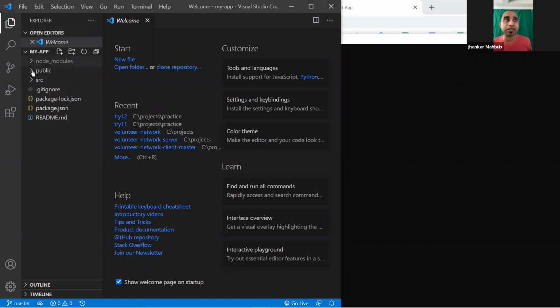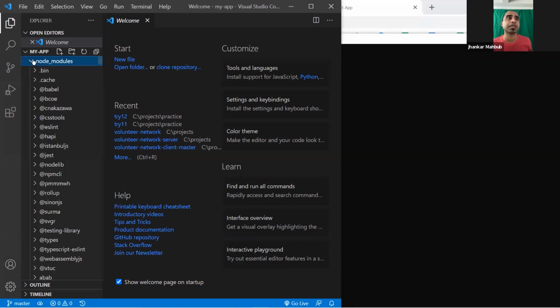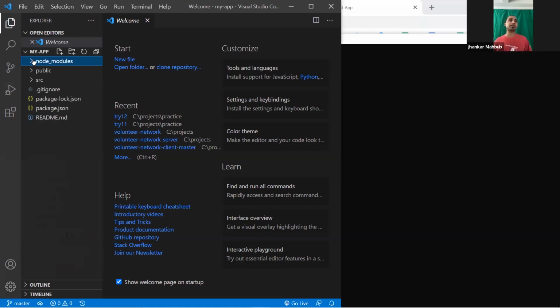If you look into the first directory, you will see node_modules. 99.99% of the times, you will never touch what's inside there. This is kind of a don't-go-there zone, because if you go there, somebody might mess up your code. So 99.99% of the times you will not do this. If you explore, you will see a lot of folders and a lot of code. Those are pieces needed for some other packages.